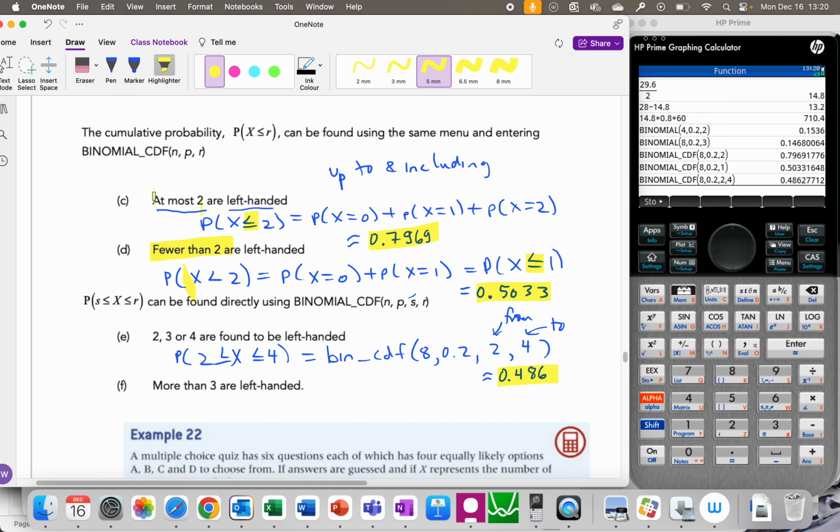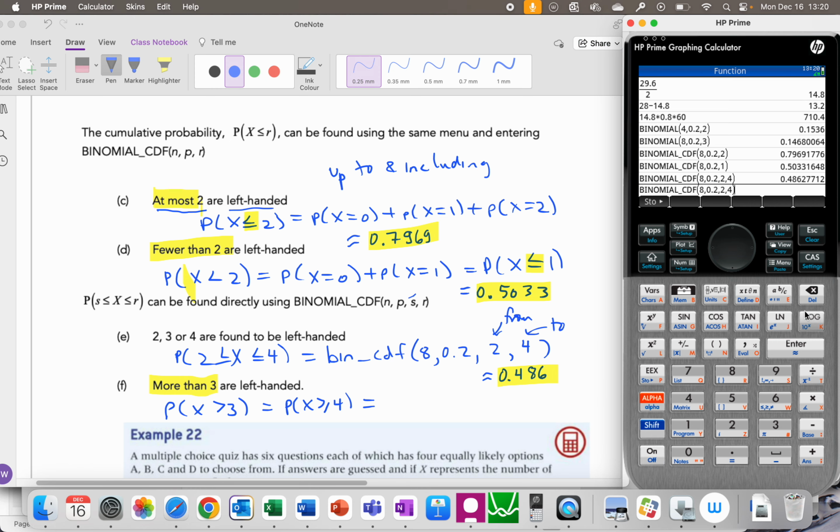So we had at most, we had fewer than, and now we have more than. More than 3, be careful. People get so caught up with the wording. More than 3 means that you're happy with 4, 5, 6, 7, 8. Remember the calculator has to include that boundary, so we're going to go from 4 up to 8.